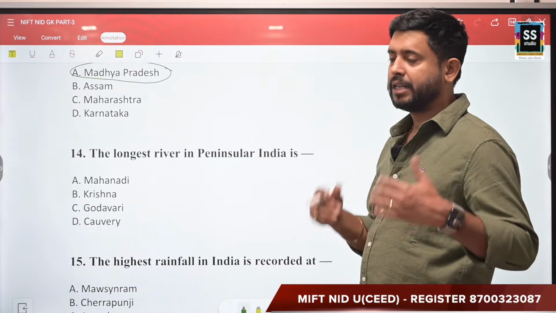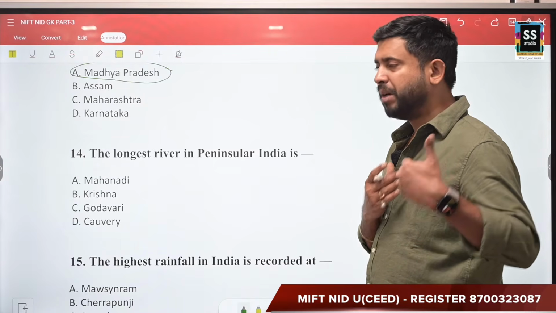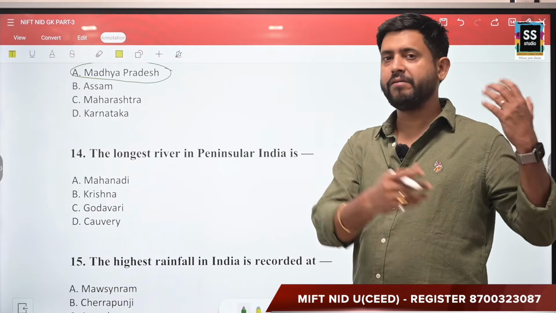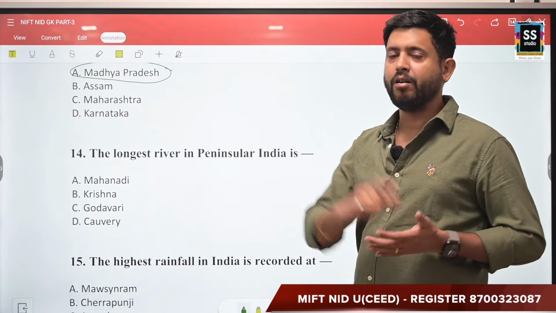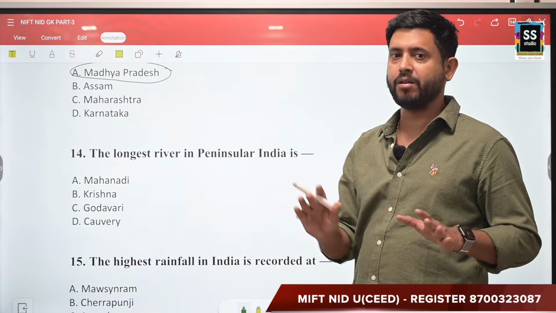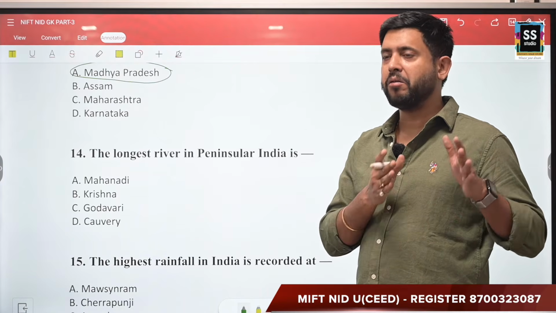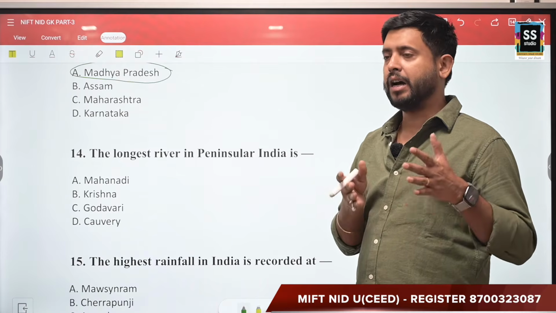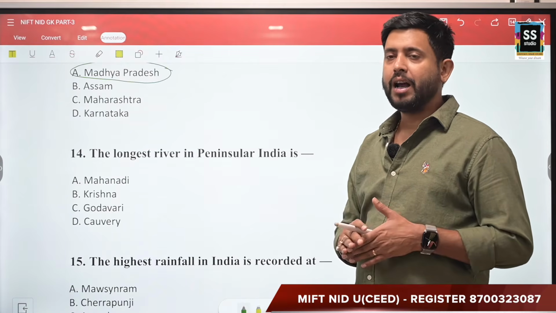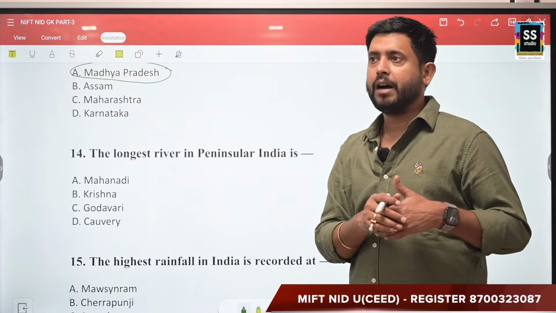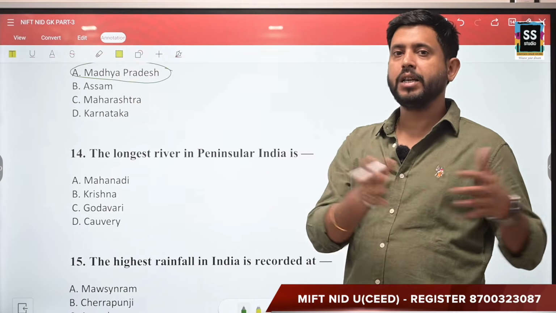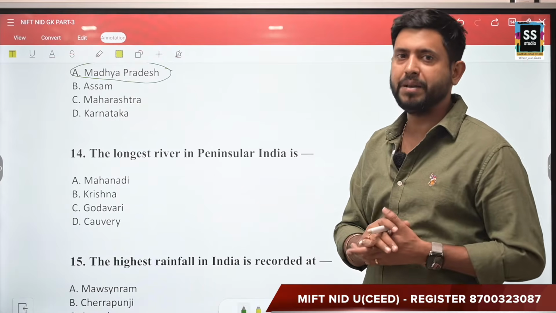Peninsular India means obviously below the Himalayan river system, which usually gets finished in northern India or northeastern India in particular, and most of them fall into the Bay of Bengal, and few of them like the Indus and Chambal, Ravi, Satluj, Beas, they get into the Arabian Sea.